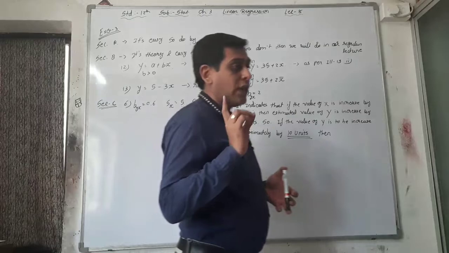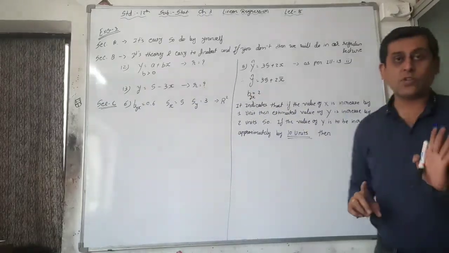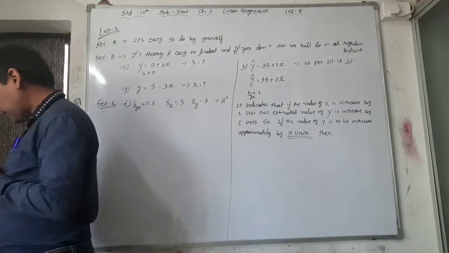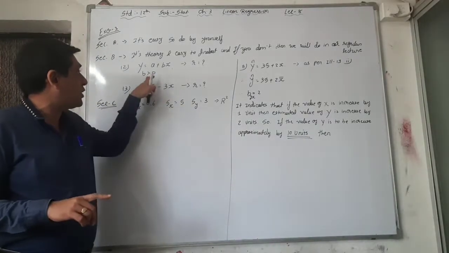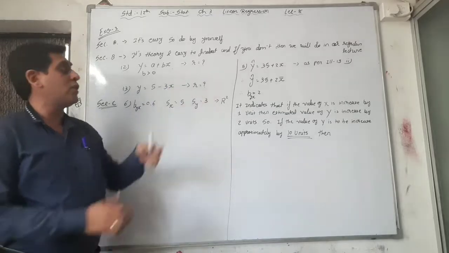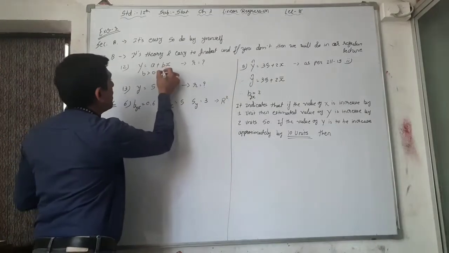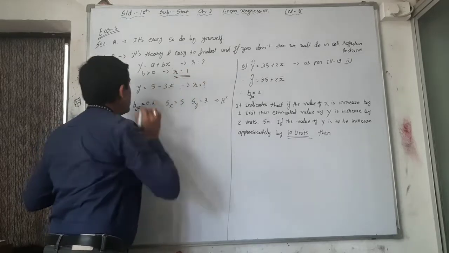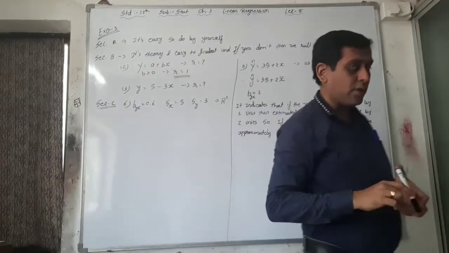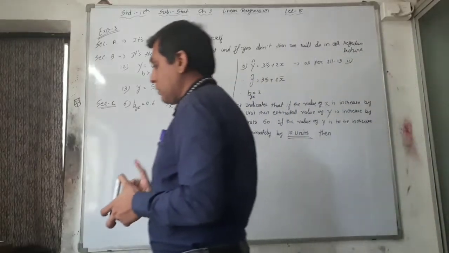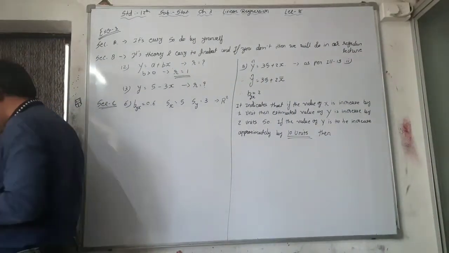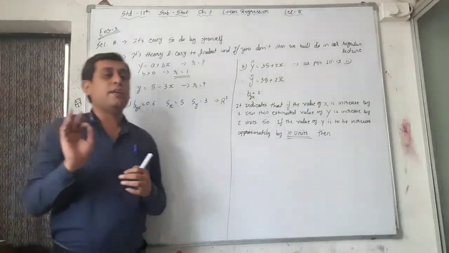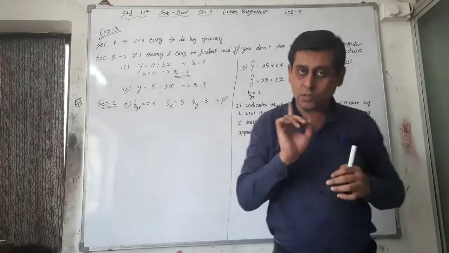On the basis of the properties of regression coefficient, if byx is positive, then r's value is positive, that is 1. The answer for the 12th question, a one-line question, is positive 1, because byx is positive, so r is also positive, that is 1.